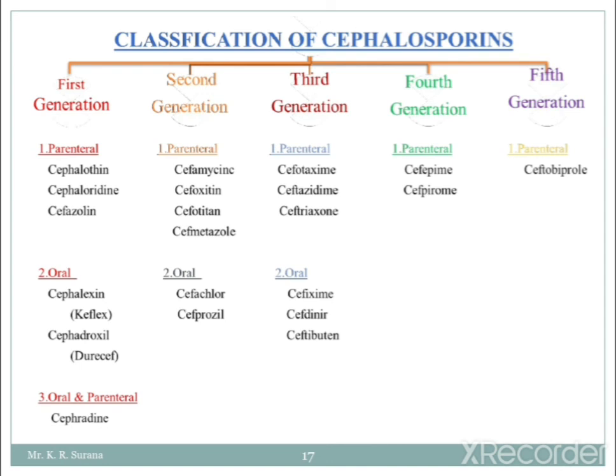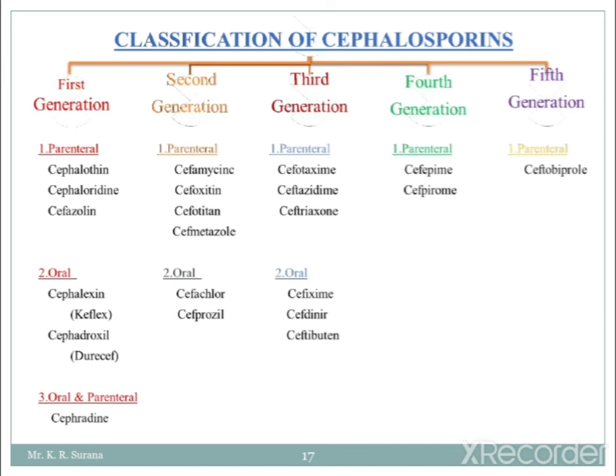Second is the oral first generation cephalosporins, for example cephalexin and cefadroxil. Next is miscellaneous, meaning it can be used as oral or parenteral. The example is cephradine.